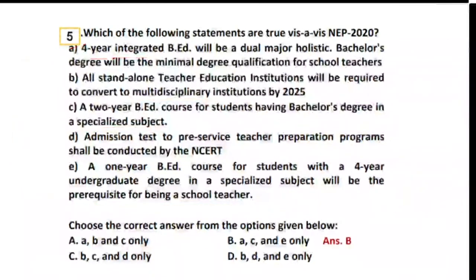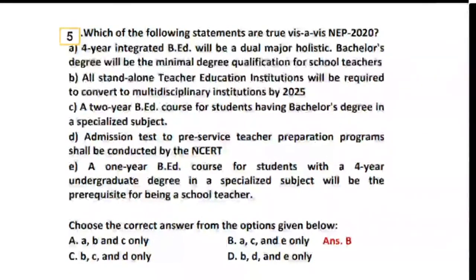So when we talk about the true statements, it is option number A, that is the integrated B.Ed course with a dual major holistic, and that is a minimum requirement for school teacher. Option number C, that is a 2-year B.Ed course with a specialized subject for bachelor degree. And option number E, that is a 1-year B.Ed course for the students with 4-year undergraduate degree with a specialized subject, and it will be a prerequisite for a school teacher.